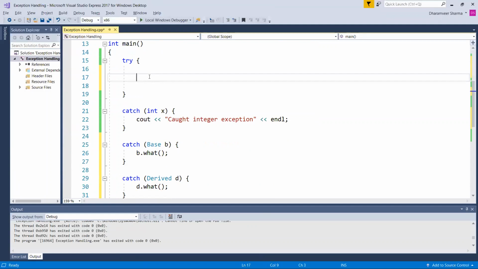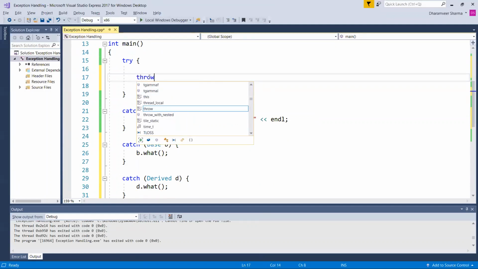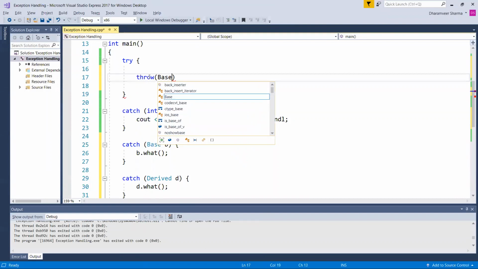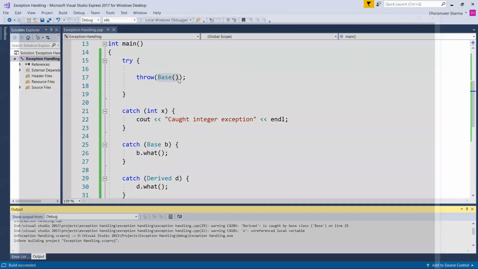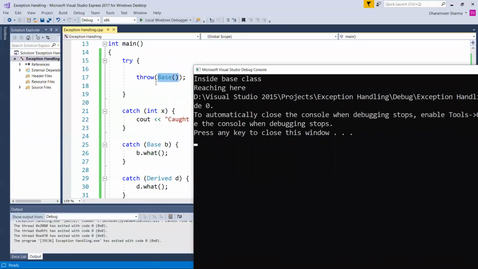Now, suppose I am throwing, without checking anything, throw base. Let's see what will happen. So we have thrown a base. It will create a temporary object of base and it will be thrown. Let's see what will happen here. Because we have thrown a base kind of object, it will be caught inside the base class handler and it is reaching here.